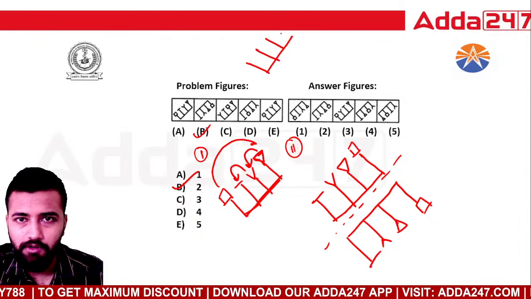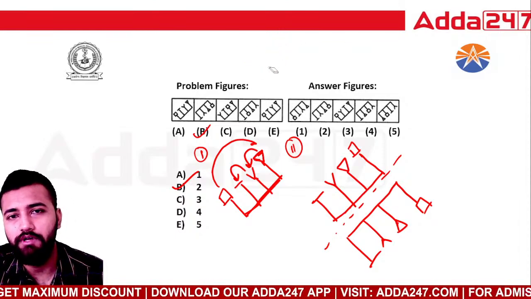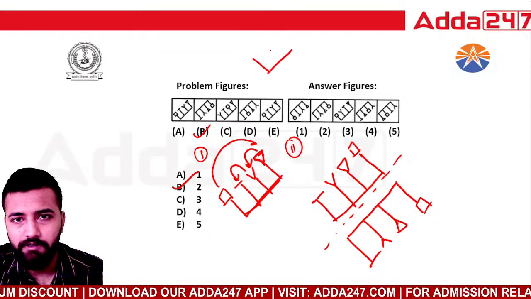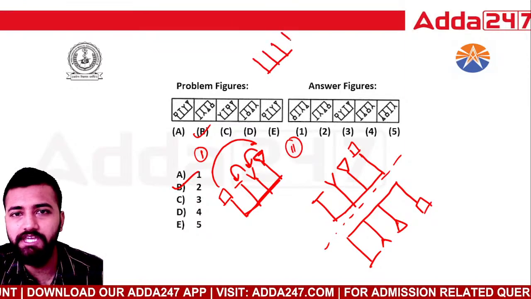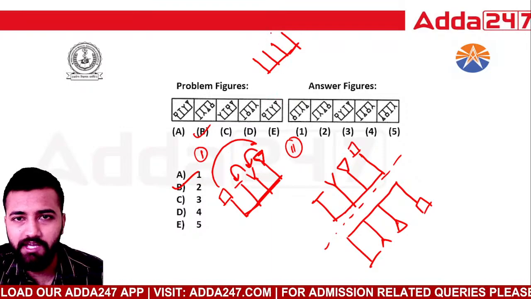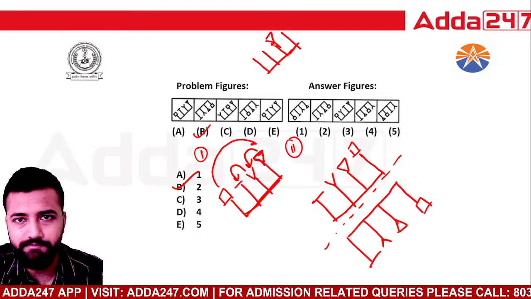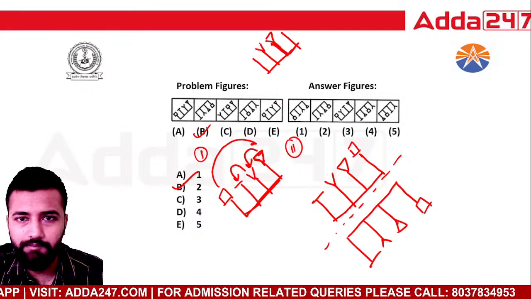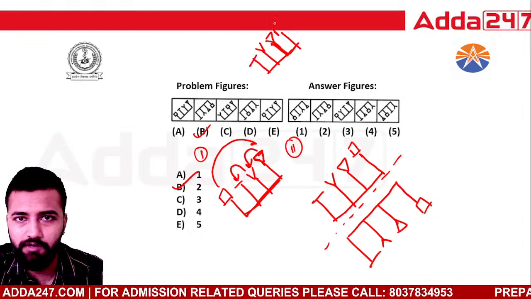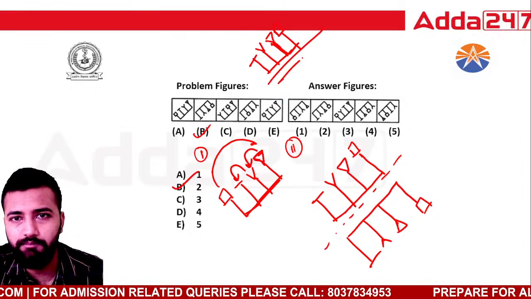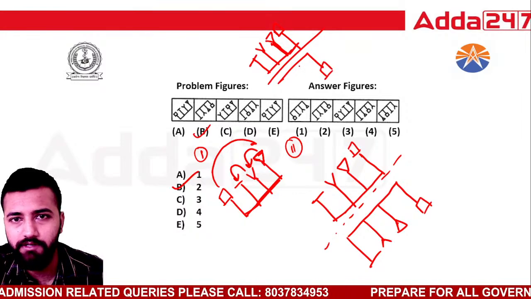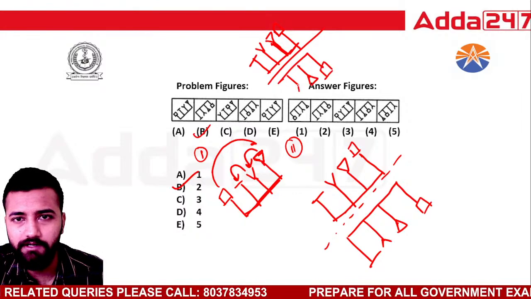First, what do you have to do? Okay, let me draw it here. First, we have to shift the elements, right? So here the triangle is here, so the triangle will come here. Triangle will come here, then Y will come here, and then T will come here, and then the square will go out here, right? Now you keep a mirror at the bottom. What will happen? This square will look here, the triangle will come here, Y, and then T.